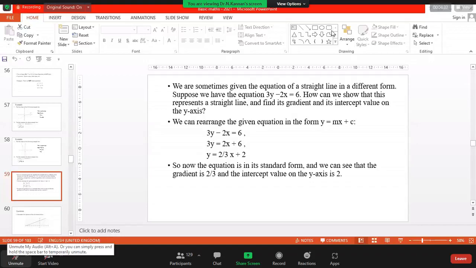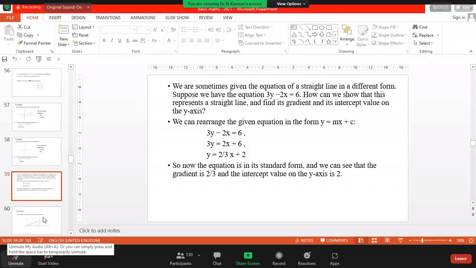subtract 2x from both sides. So we will get 3y equals 2x plus 6. Then we have to divide the whole equation by 3. And we will get y equals 2 over 3 x plus 2. So the slope value would be 2 over 3. Then the intercept value would be 2. Yeah, good. Thanks. So this is the typical scenario behind this equation, right?